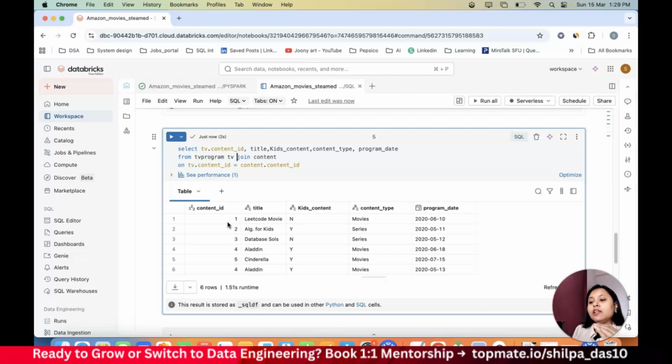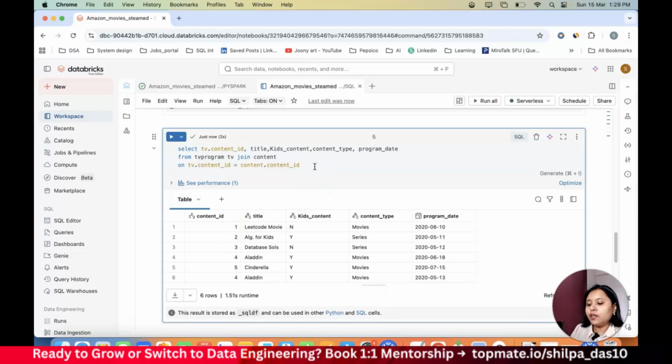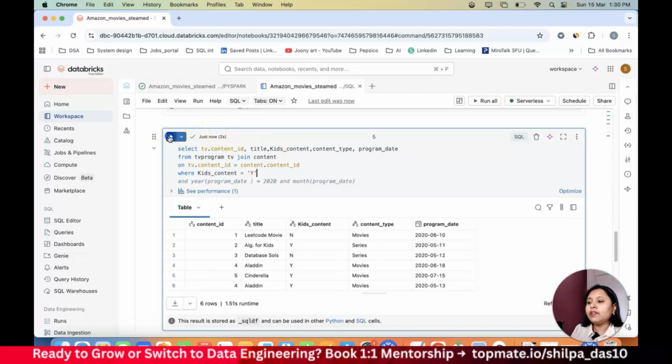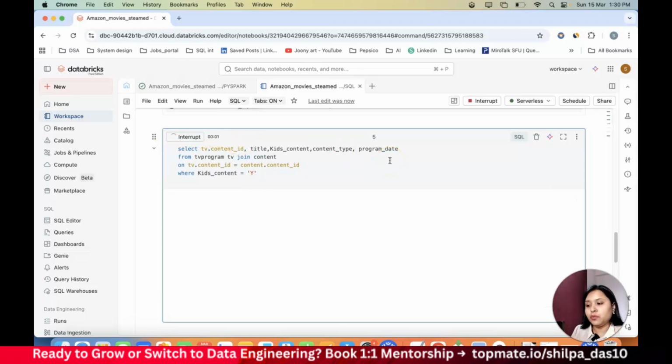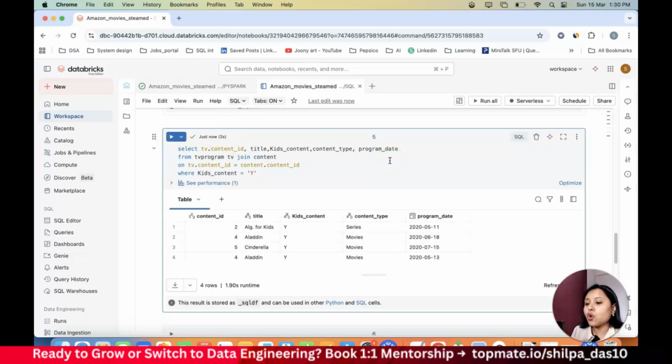From this data set, I need to filter out the records which are having kid content Y. So how can I do it? I can just go ahead and do a where clause, kid content is equal to Y. Okay, so now I will get all my kid content which is equal to Y. From there, I need to see which all there are in the month of June. So I see here for kids is a series, right? And Aladdin is a movie. Cinderella is also a movie. Aladdin, again, it's coming as a movie, right?